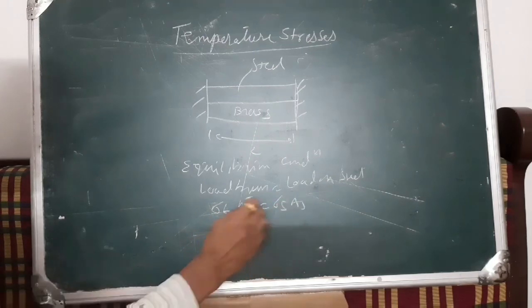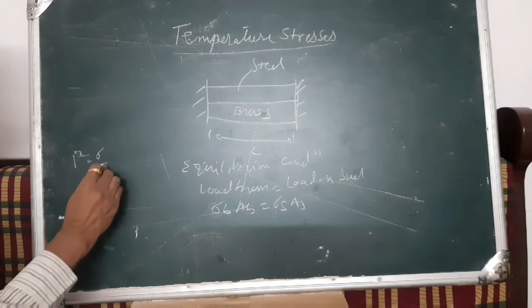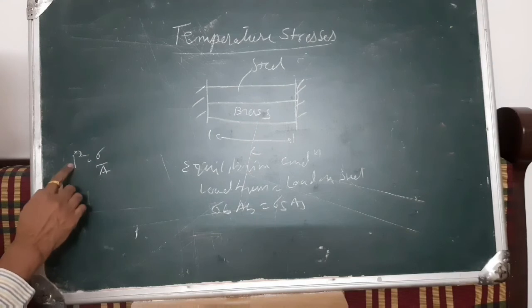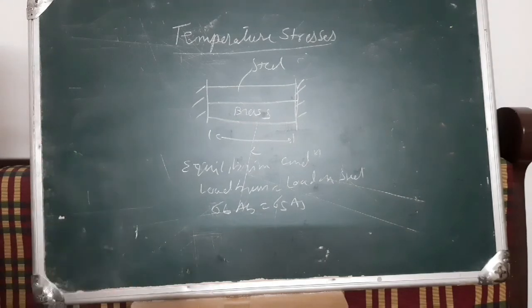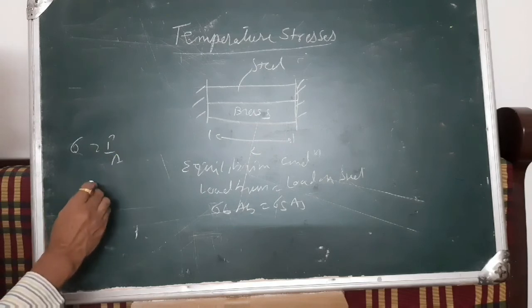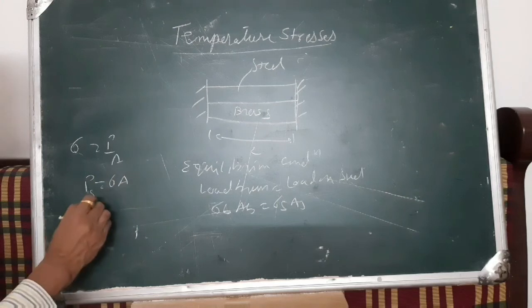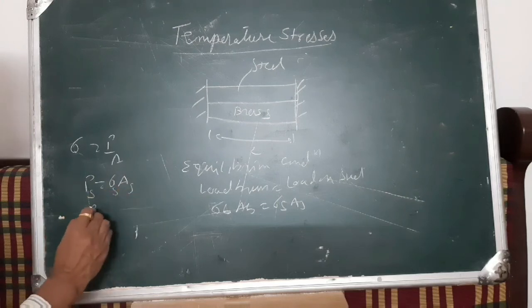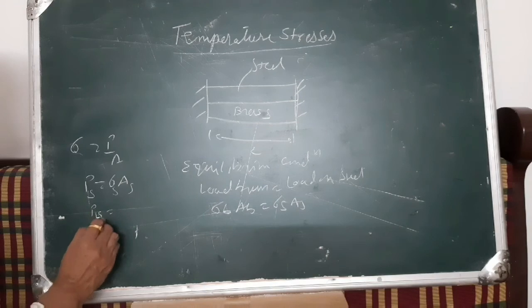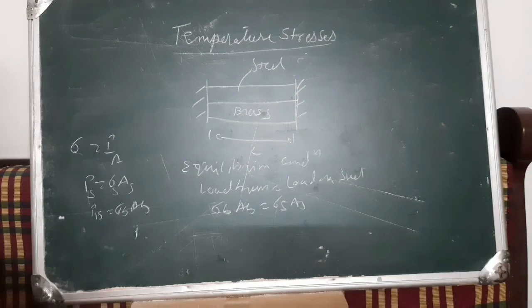From the equation sigma equals P by A, we get P equals sigma into A. So for steel the load is sigma S A S, and for the brass bar it is sigma B A B. That is the basic condition we have to understand from what we first saw for a composite bar in a loading condition.